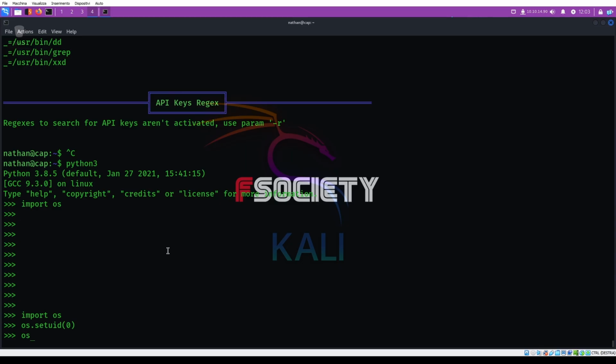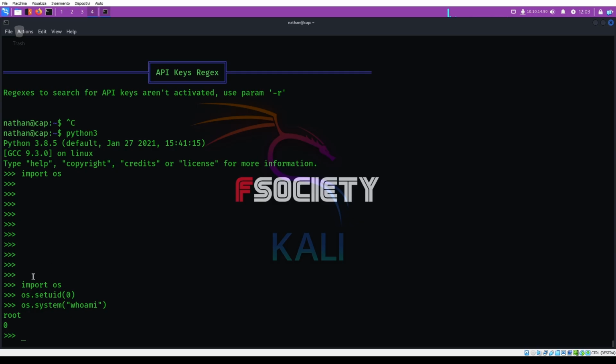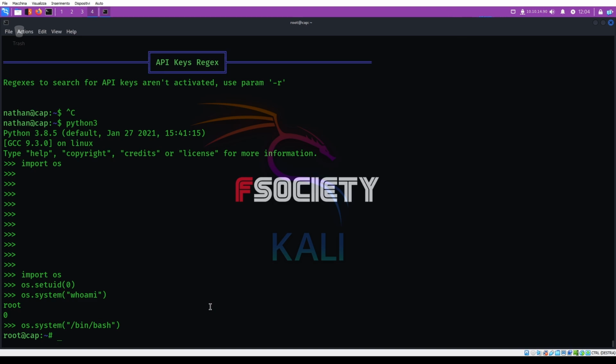Probably we can use the os.system function to run something. For example, whoami. Yeah, we can see that if we run os.system after setuid to 0, the whoami command executes as root. So we can use os.system to launch a /bin/bash shell to get a root shell, and got it.